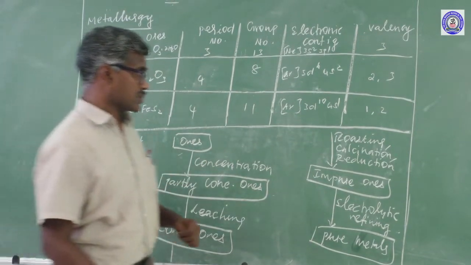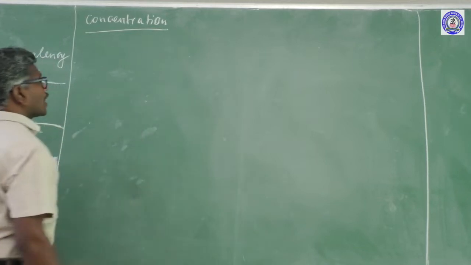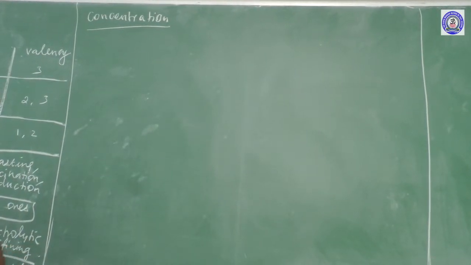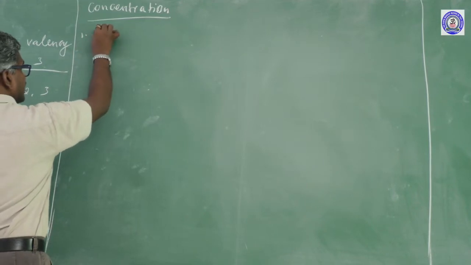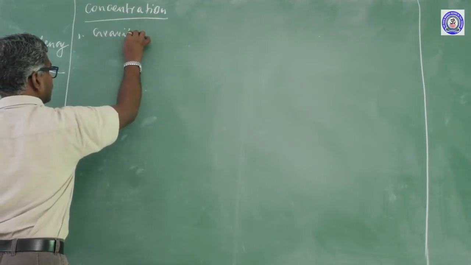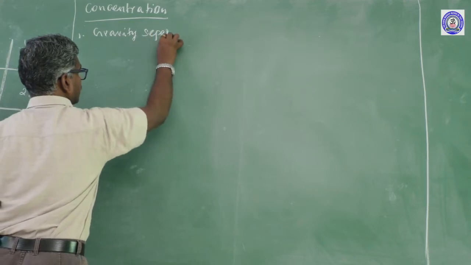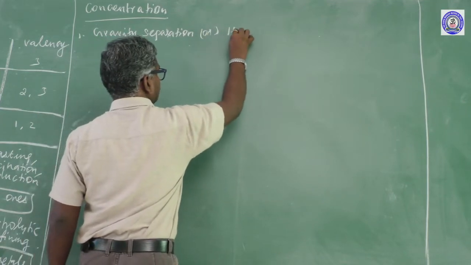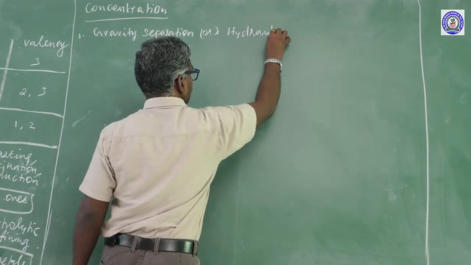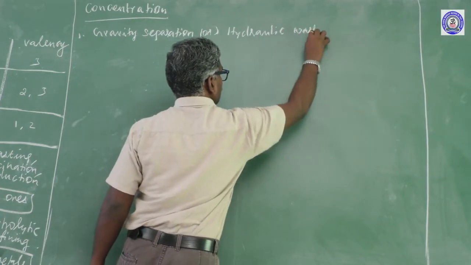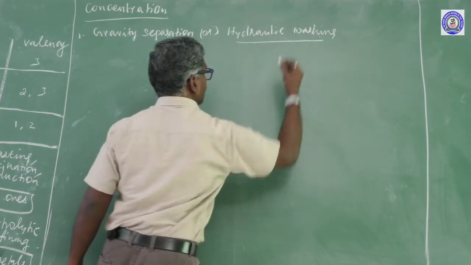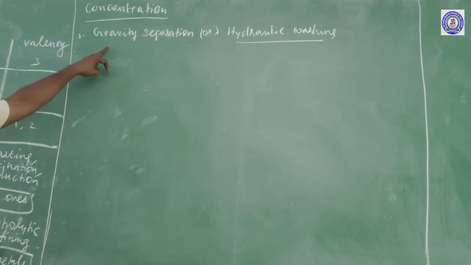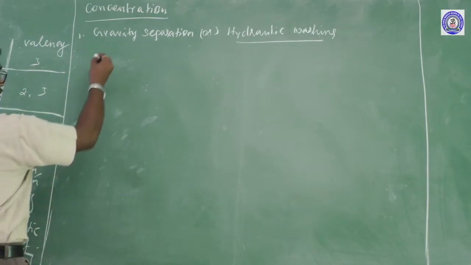First one is concentration. There are several methods of concentration. First one is gravity separation, or hydraulic washing. What is the meaning of gravity separation? This method is used for concentration of oxide and carbonate ores.